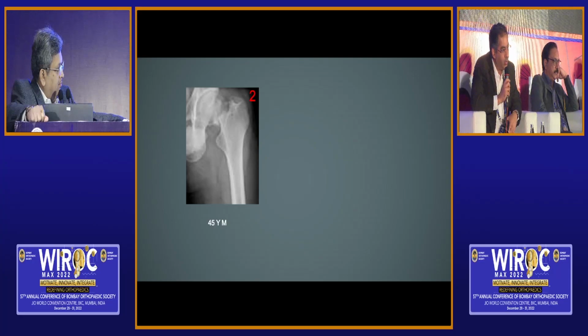It's a 45-year-old patient. I would also like to know what are his occupational demands or what kind of lifestyle he has. Because I personally feel 45 is a bit of a gray zone area. Considering the kind of implants which we have nowadays, we can also offer him the option of arthroplasty. So what is the occupation?